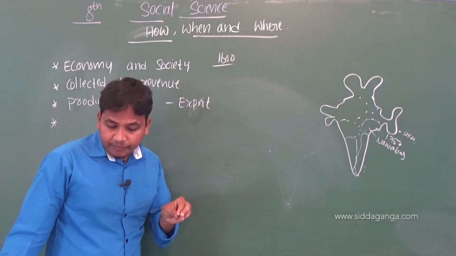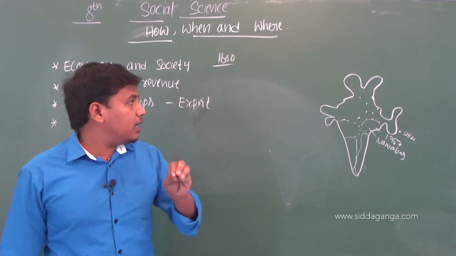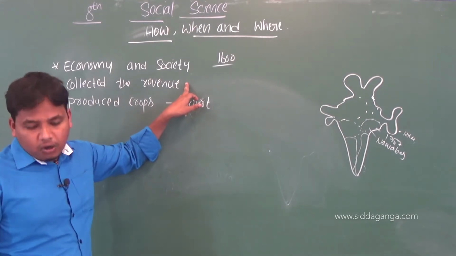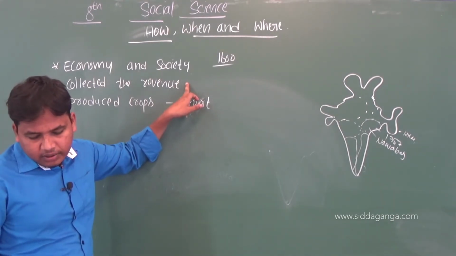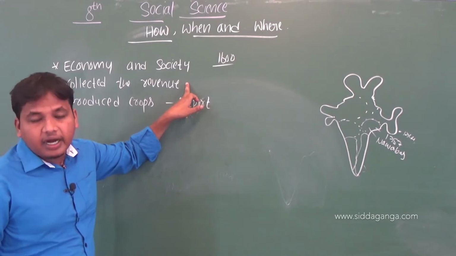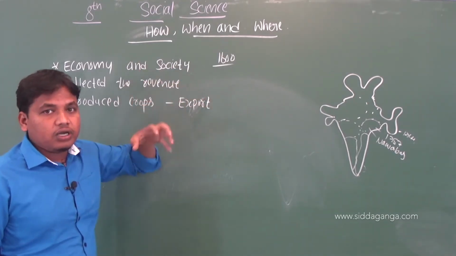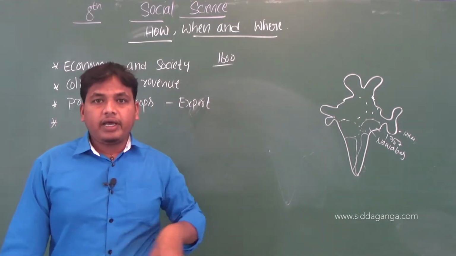You will see how they established economic and social control over the country. How did they control the economy and society?